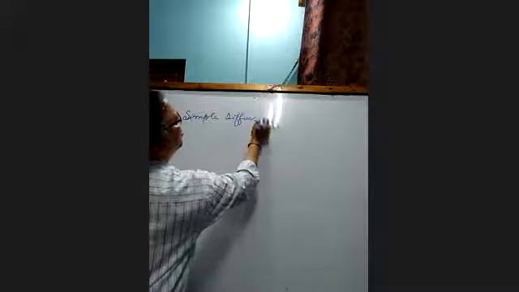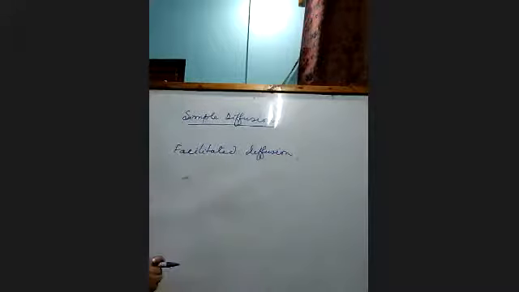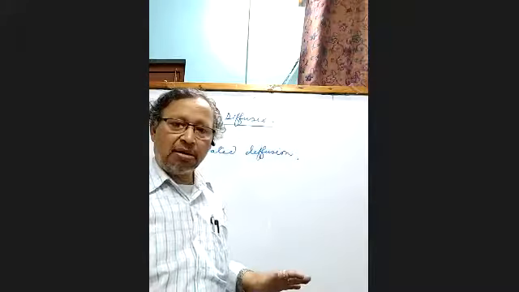This diffusion is usually of two types, that is simple diffusion and facilitated diffusion. In simple diffusion, there is no helper.